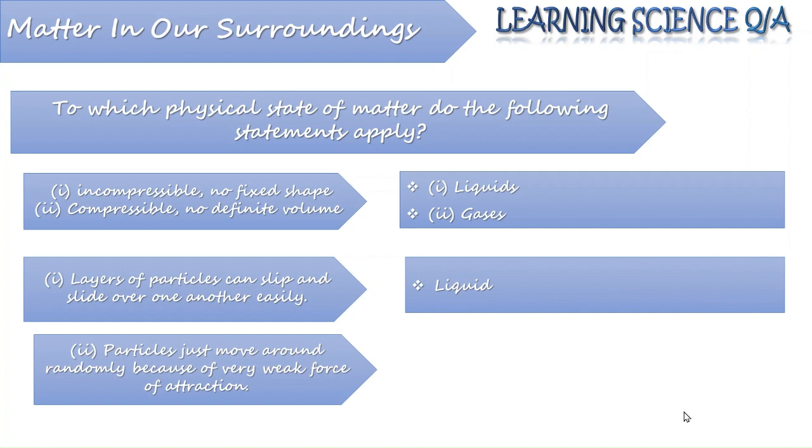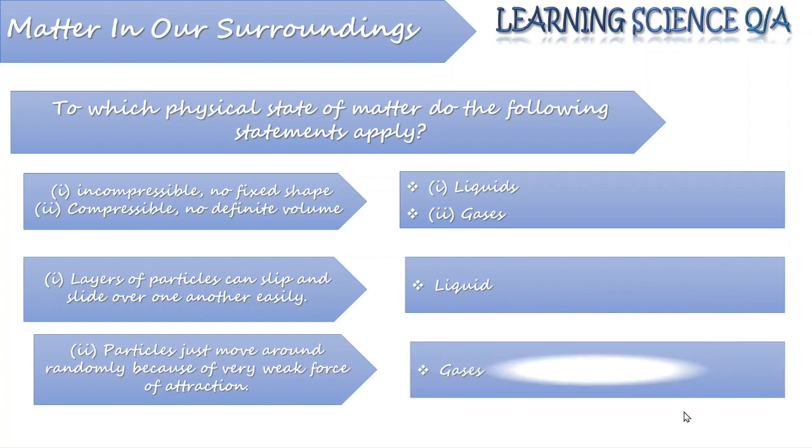In which state of matter do particles just move around randomly because of very weak force of attraction? Always remember, when we are talking about the very weak force of attraction or the least force of attraction, the answer would be gases.